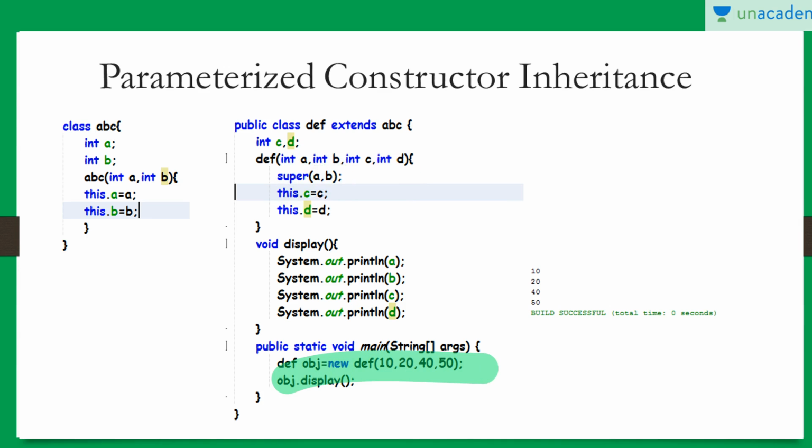So basically while I am creating the object of the DEF class, I am passing 4 values: 10, 20, 40, 50, and 10 and 20 will go to a and b, and 40 and 50 will go to c and d. So basically a and b I am passing to the constructor of the ABC class, and c and d I am assigning to the data members of DEF. Okay, so when I try to print the values of a, b, c and d, I will get 10, 20, 40, and 50. Guys, this is a simple example telling you how a constructor works while we are inheriting one class.